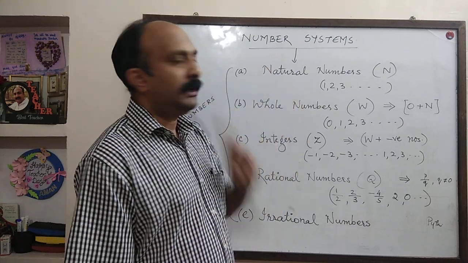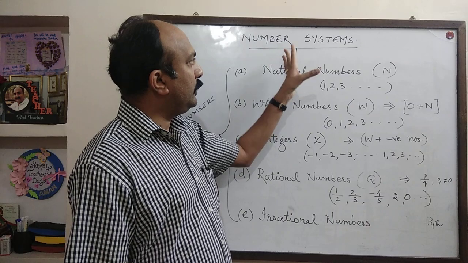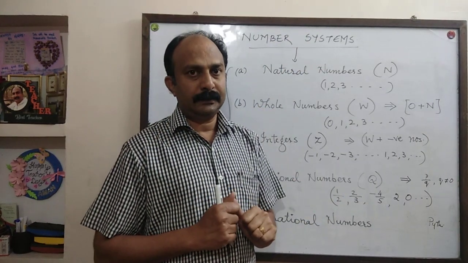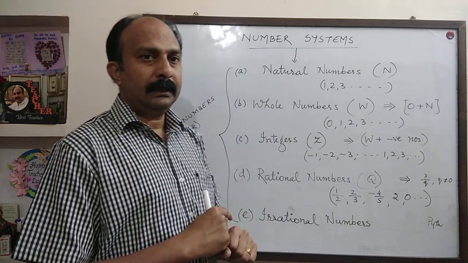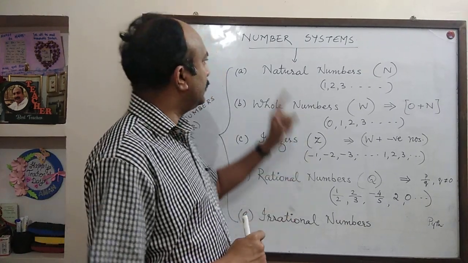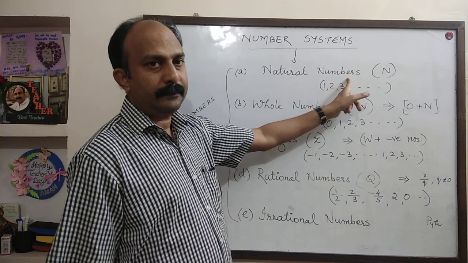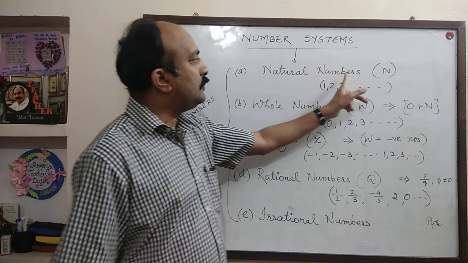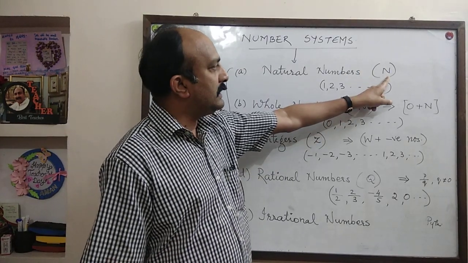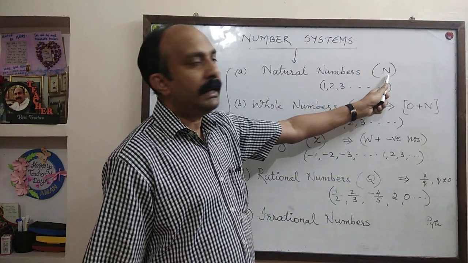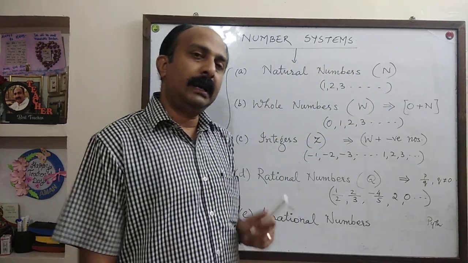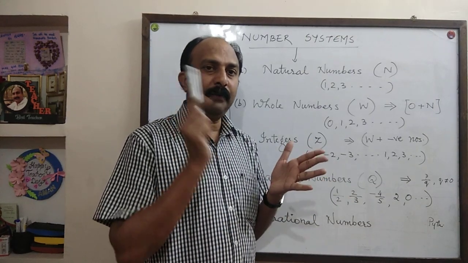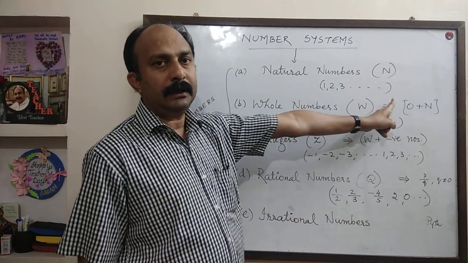Okay, now coming to the topic. As I told you, number system is all about different types of numbers. In the very beginning, number system started with natural numbers. So the first type of numbers that were discovered is natural numbers. Natural numbers are represented by capital letter N. And what are natural numbers? All the counting numbers starting from 1 and up to infinity.